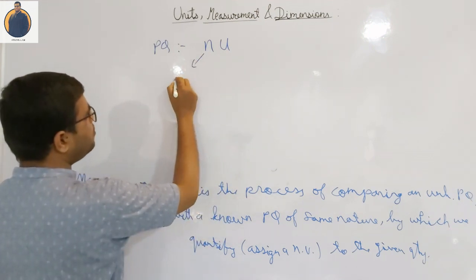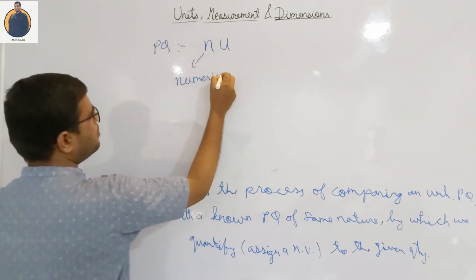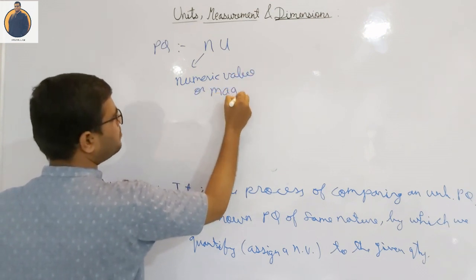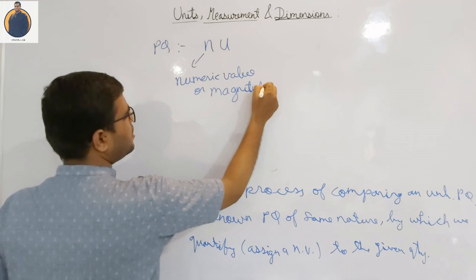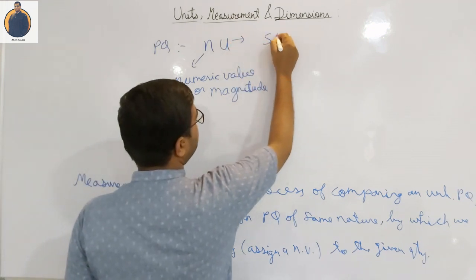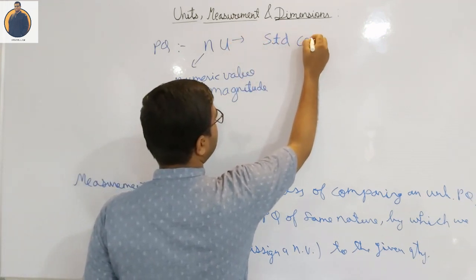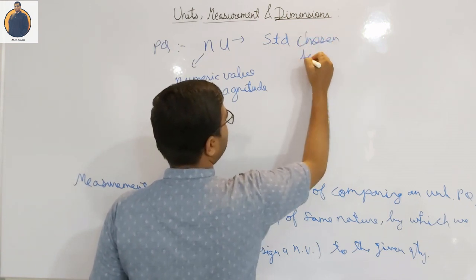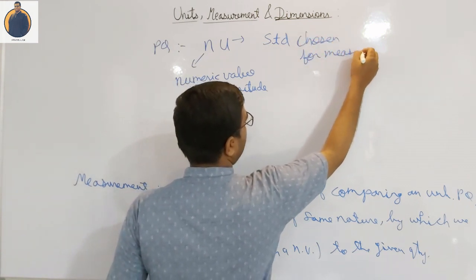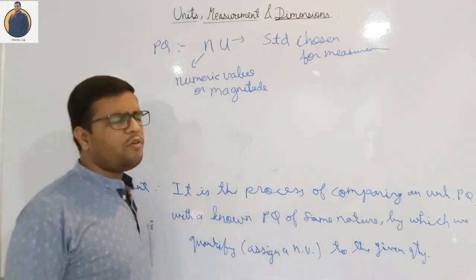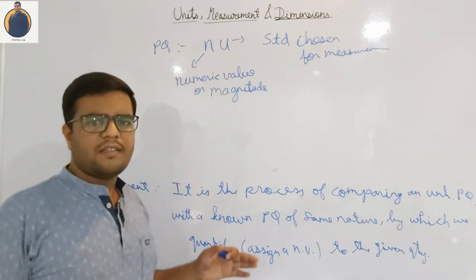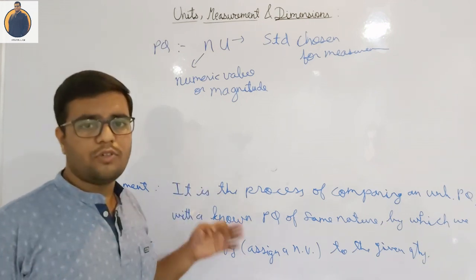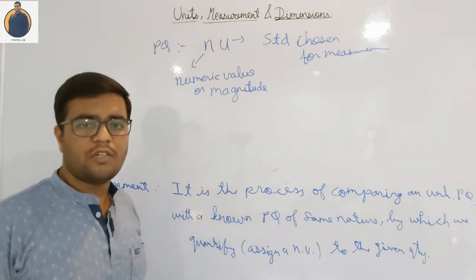This numeric value is also known as the magnitude of the physical quantity, and this unit is the standard chosen for measurement. Now, what do you mean by standard? Anything which is universally accepted, that is known as the standard. So unit is a standard chosen for measurement.